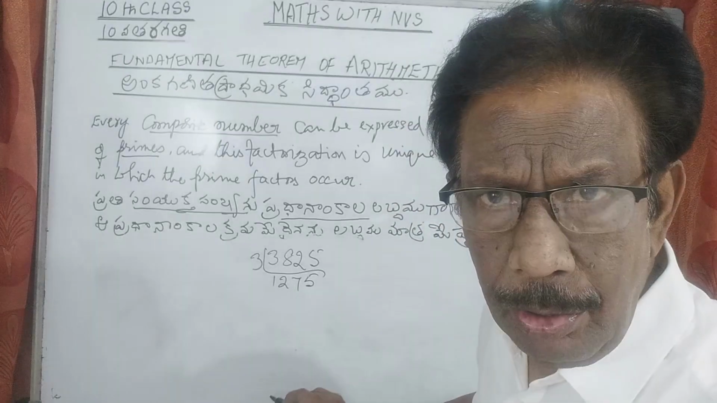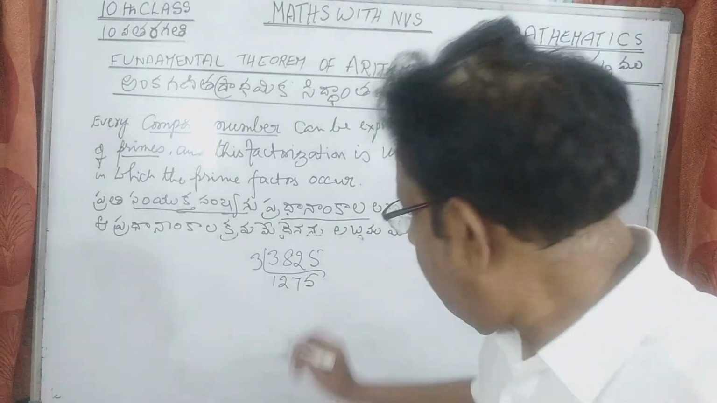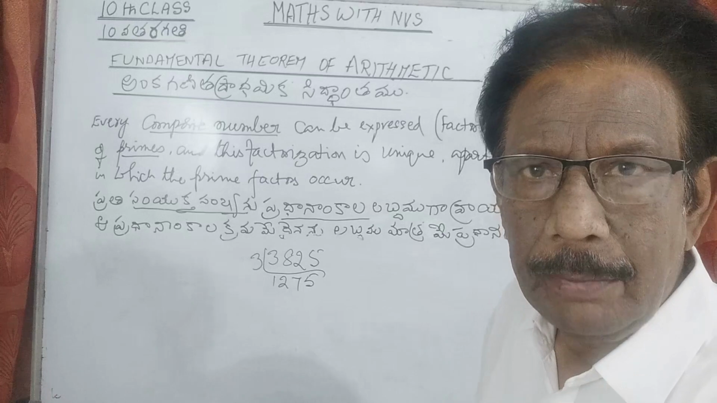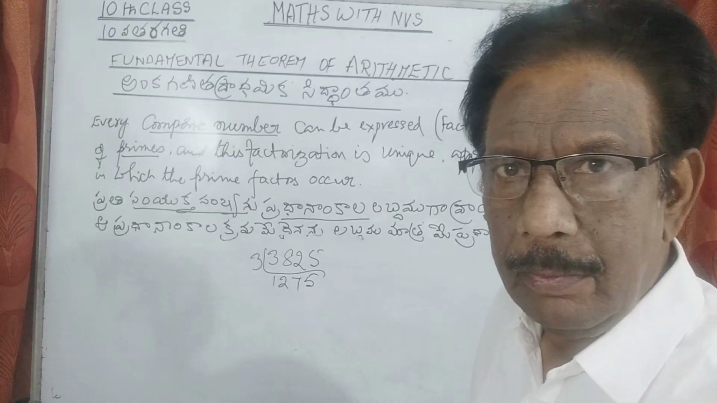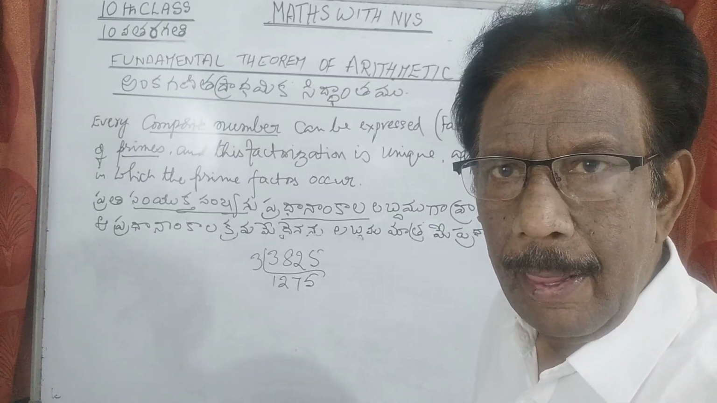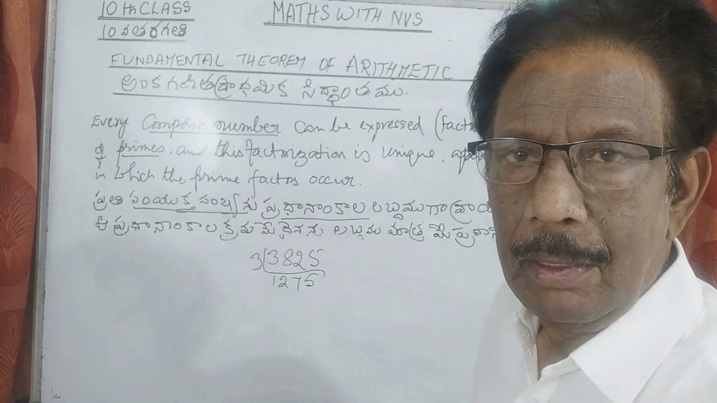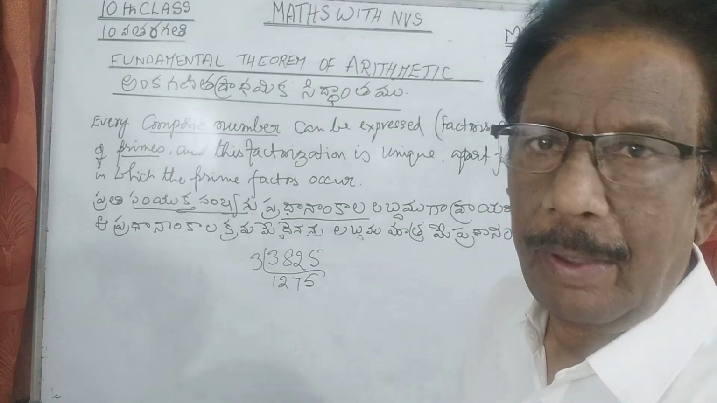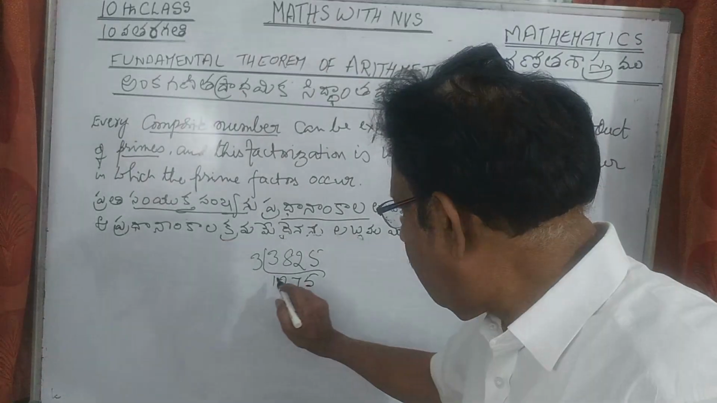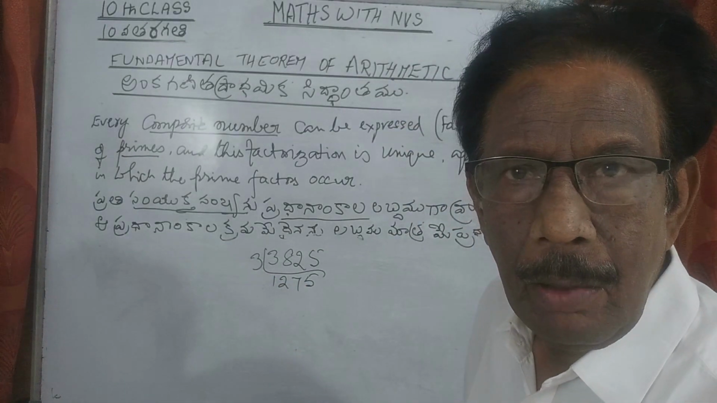If it is 0, it is divisible by 10 and 5. If it is 5, it is divisible by 5 only. So it is divisible by 5, maybe with some other numbers also. It may be divisible by 3 also, because 3 fives are 15. 3 is also a factor for numbers whose units place is 5. So, see, 3 is the least odd prime number.